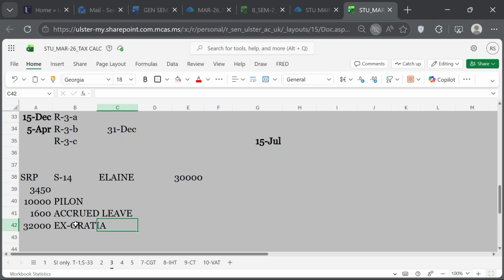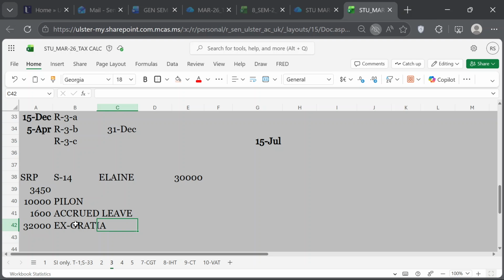So again, watch out for this language: as set out in her contract. Set out in a contract means it is part of your contractual earned income, so that will be taxed. You say the 32K is exempt because it is ex gratia, but the limit is 30K.